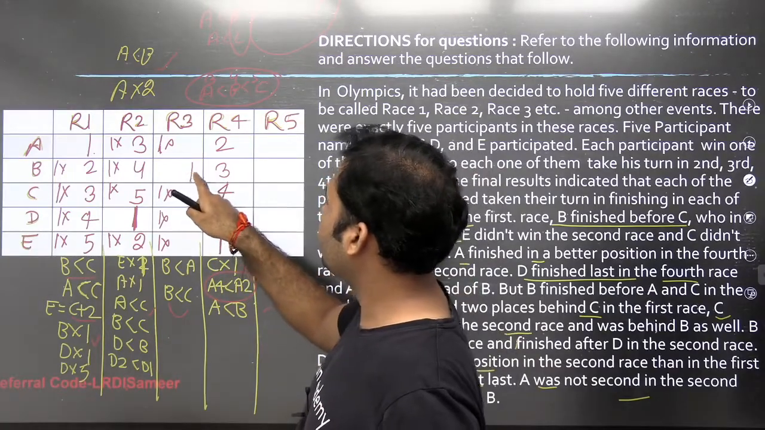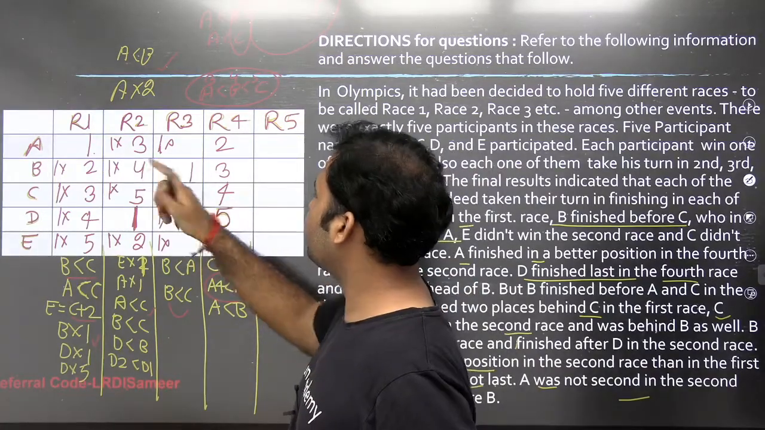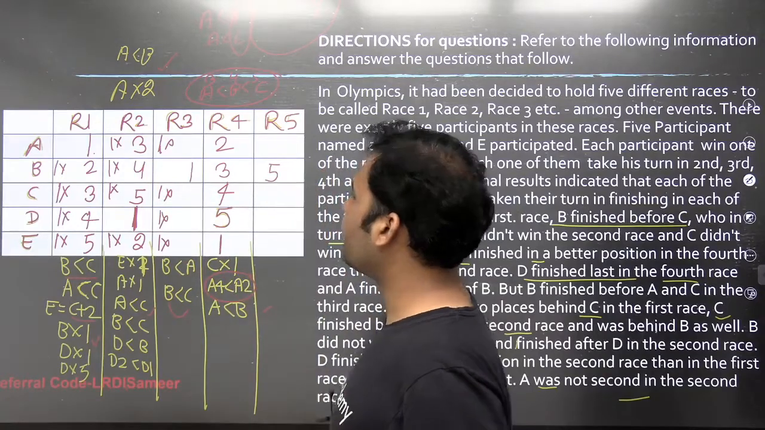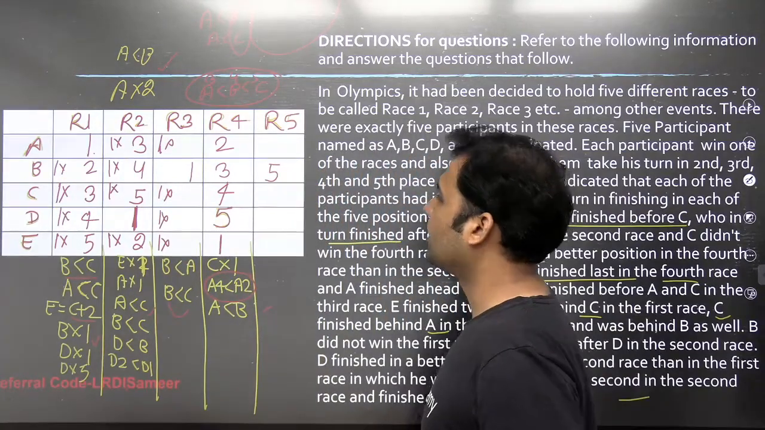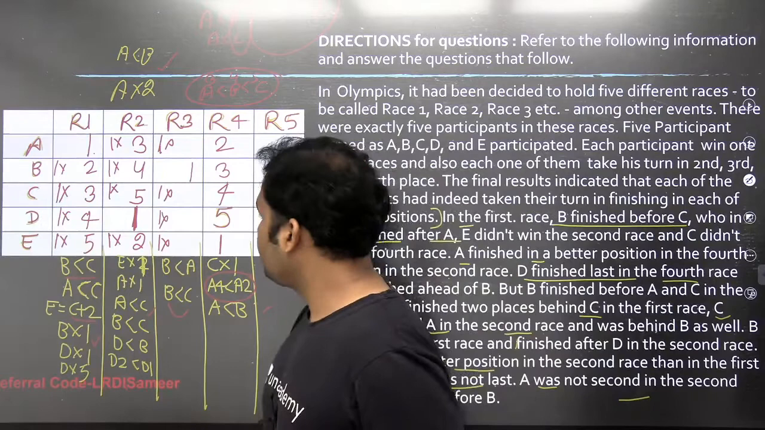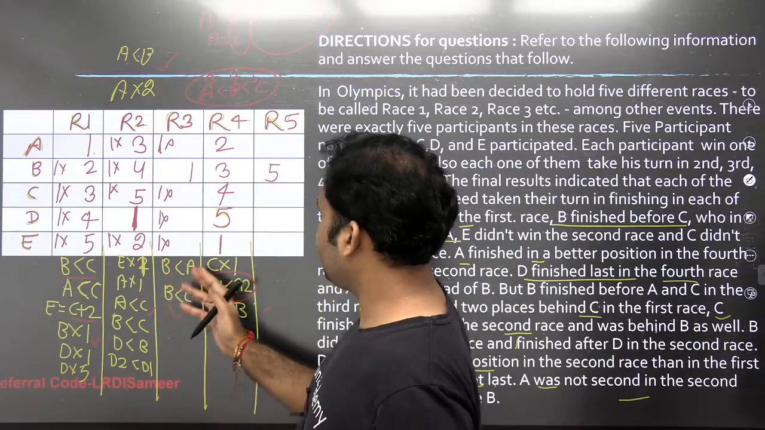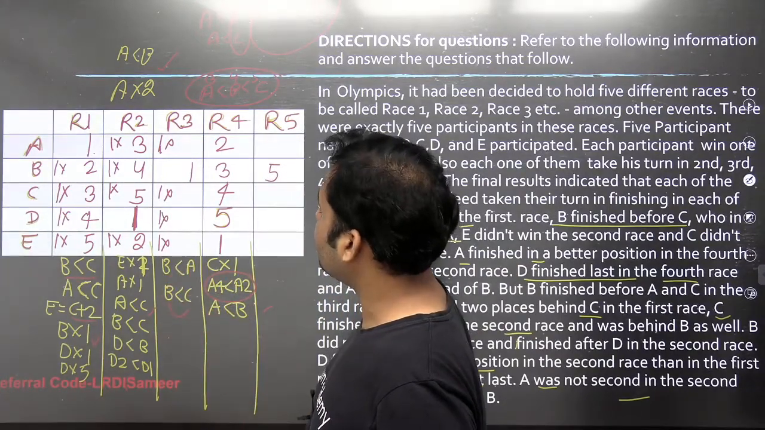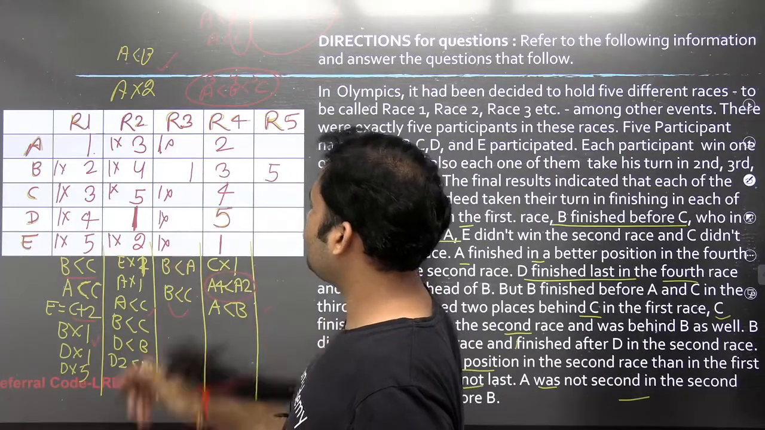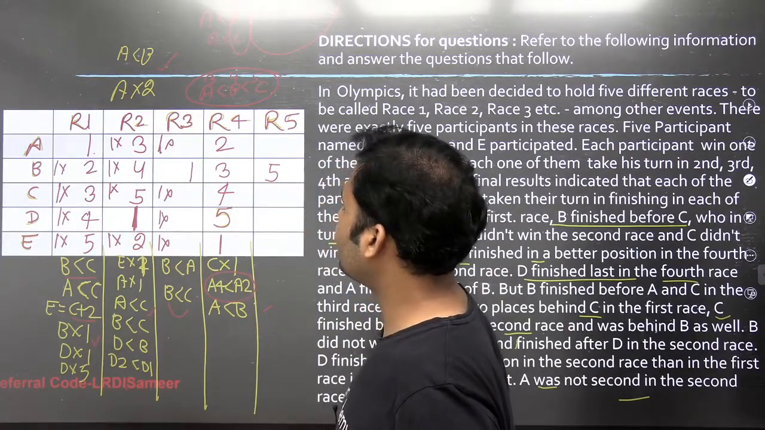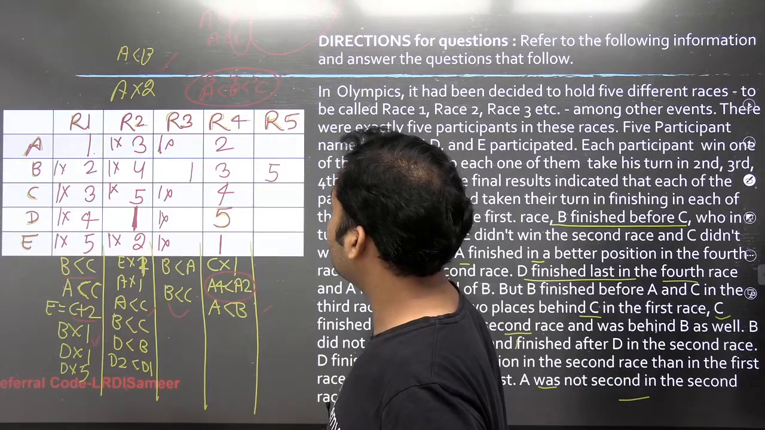Now if B comes here, you see that 1, 2, 3, 4, the only 5 left, 5 will come over here, right? Okay. Now let's use more information. B is better than A also, B is better than C also. Okay, so B has been given rank 1, which is the top rank in the race 3. What else can we use?